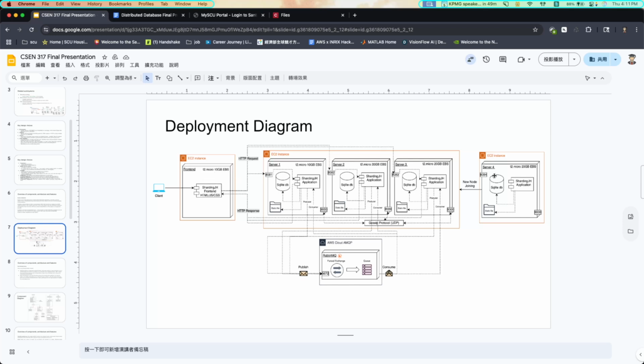Each has a different port number, 8081, 8082, 8083, 8084, and all of them open port 9000 for gossip control. When a request comes into the application, if it's a product, it goes to RabbitMQ, and all the other servers can listen and receive the message. For other tables, it just sends a response back.